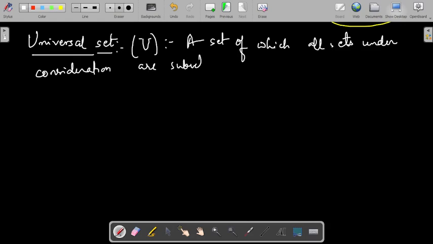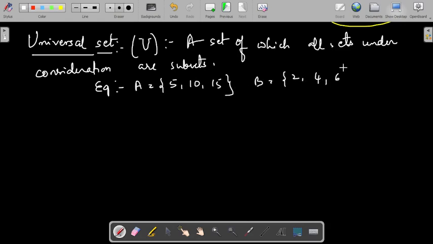Then such a set is called a universal set. For example, I have taken A equal to 5, 10, 15 and B equal to 2, 4, 6. These are my sets. For these two sets, I can take a universal set as 1 to 20: 1, 2, 3, and so on up to 20.